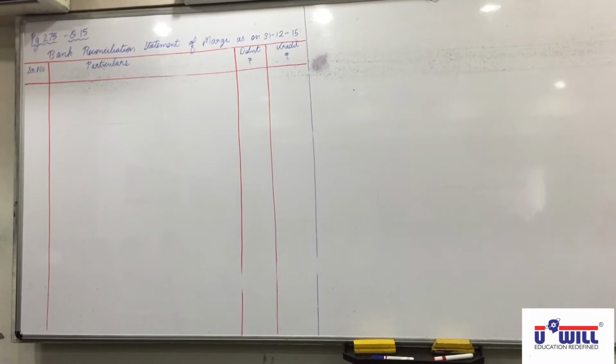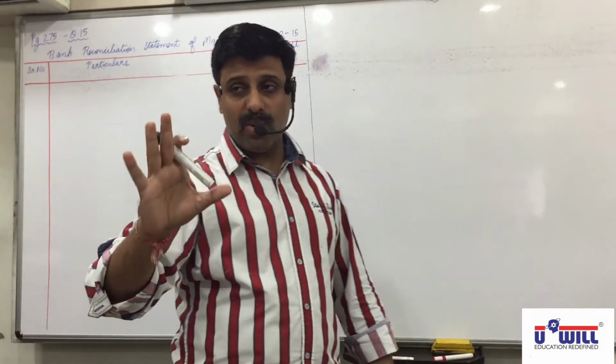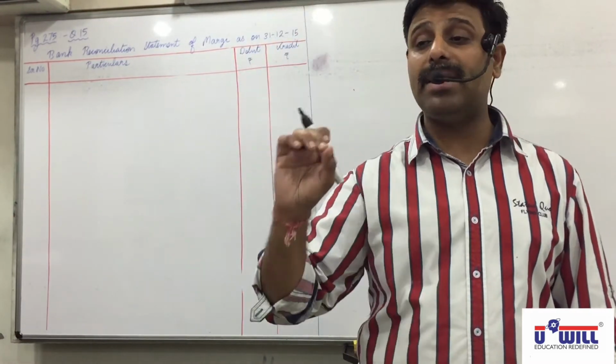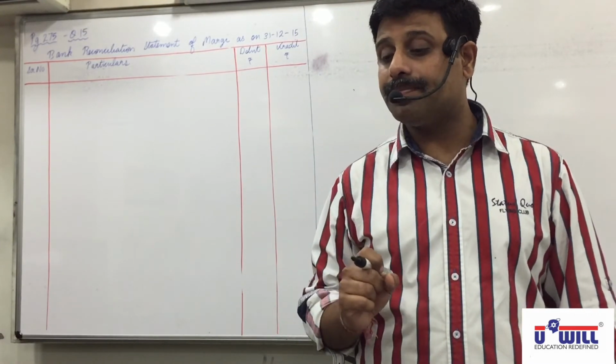How will we start? Bank balance. Which side? 80 on the credit side. Sit down. Now be attentive. The starting point is that 80 rupees closing balance of the passbook. Debit means payments in the passbook and credit means receipts.